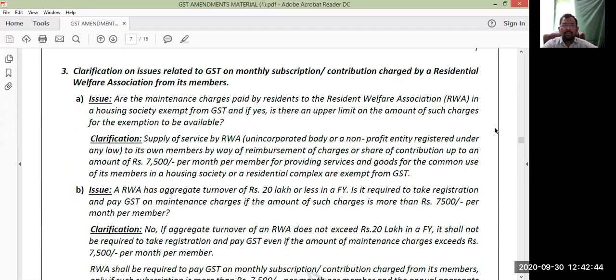Clarification on issues related to GST on monthly subscription or contribution charged by the Resident Welfare Association from its members. Basically, in every apartment or gated community, we will observe these kinds of residential welfare associations, like apartment owners associations, gated communities owners associations. Who are the members in that association? The owners of the respective flats.